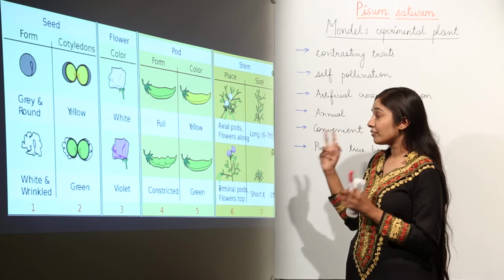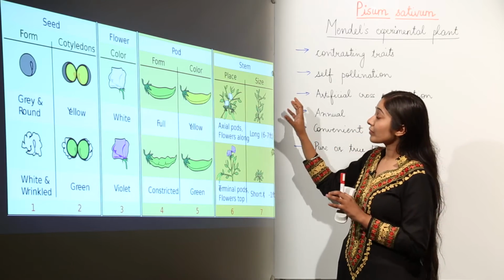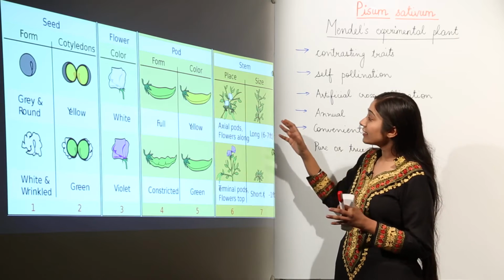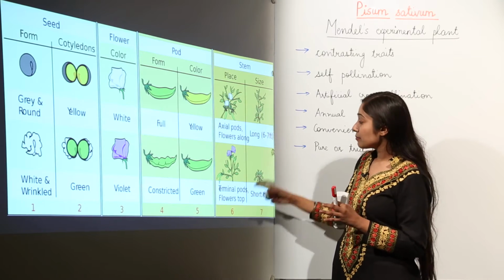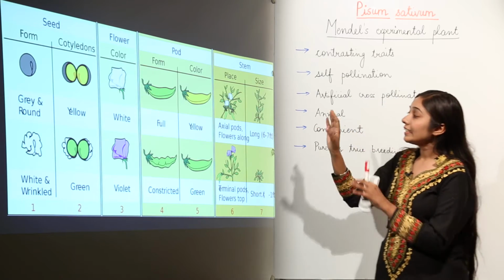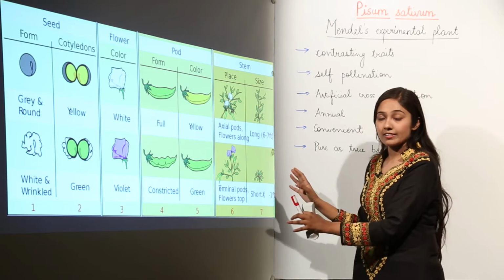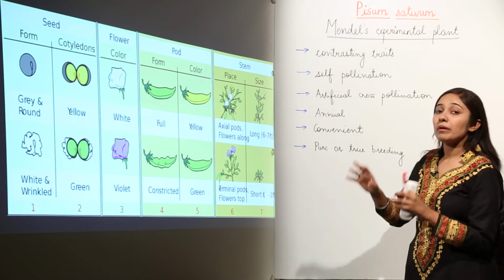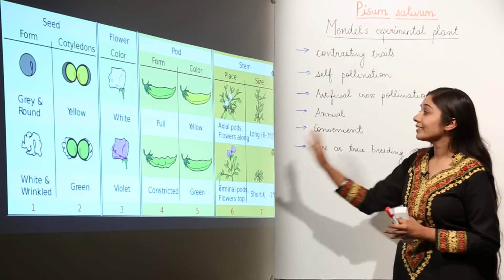If we talk about the flowers, there were some axial flowers, and on some plants there were terminal flowers. Axial flowers are present at the axis and the terminal flowers are present at the tips, on the growing tips. So these are the pairs of contrasting traits that were present in Mendel's experimental plant. That is why Mendel chose this Pisum sativum for all his experiments.